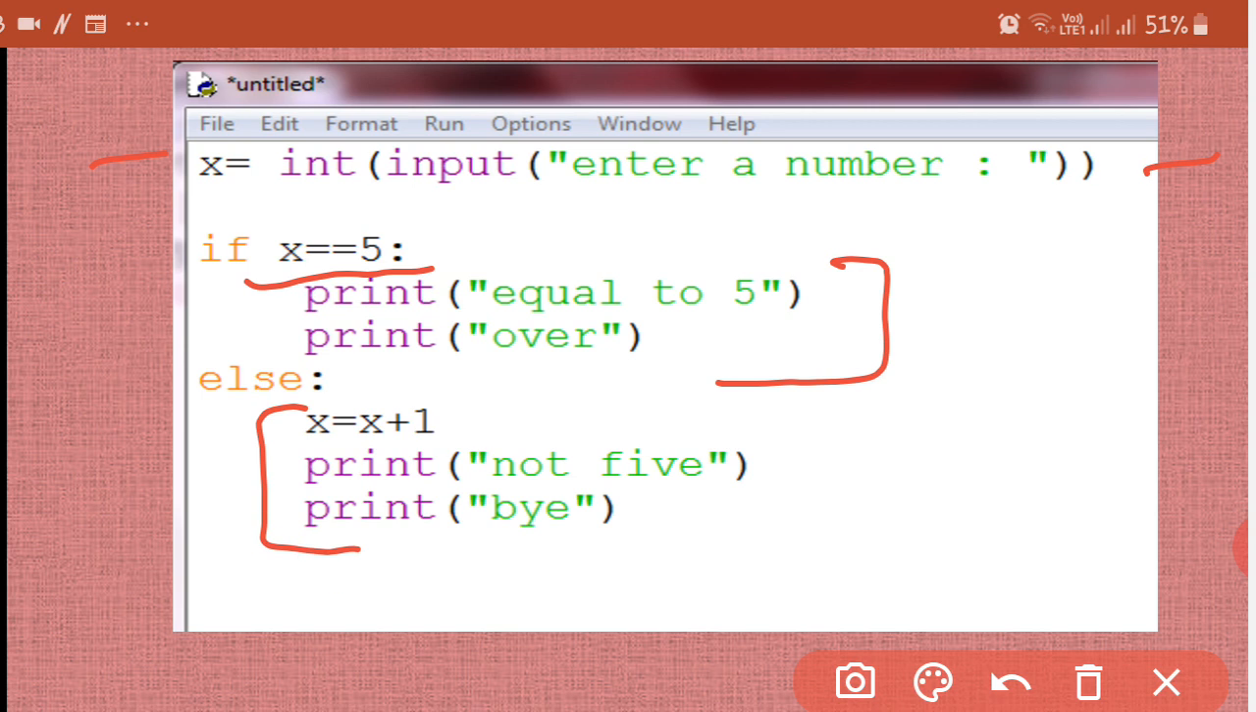So depending upon the result of this condition, you are deciding either this to be executed or this to be executed. In none of the situations both will be executed.